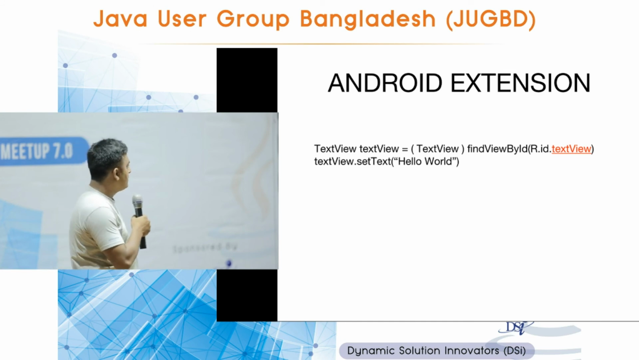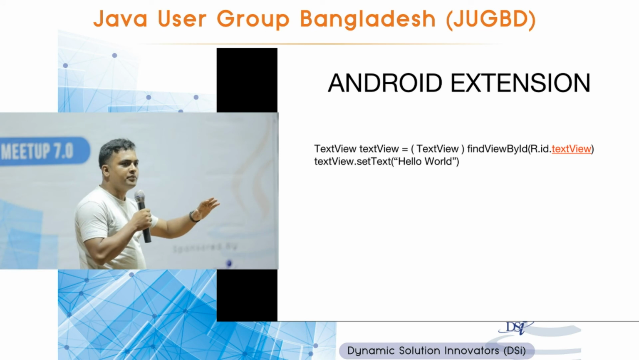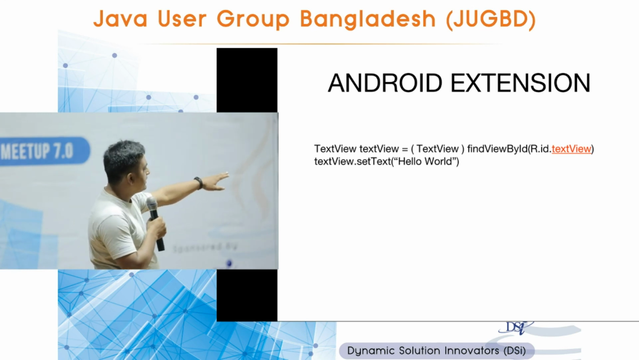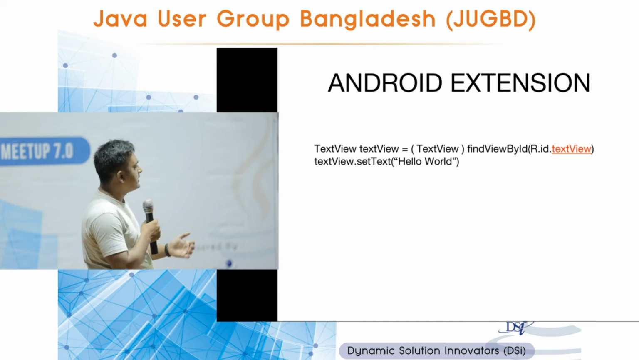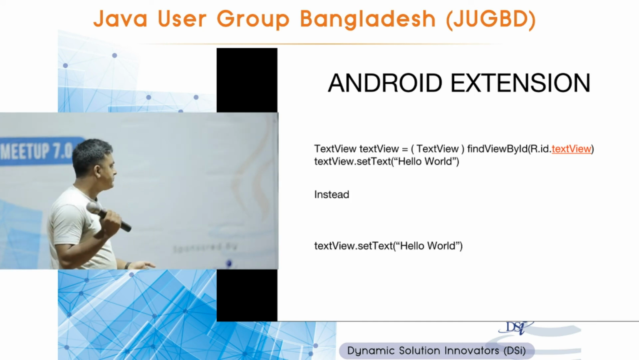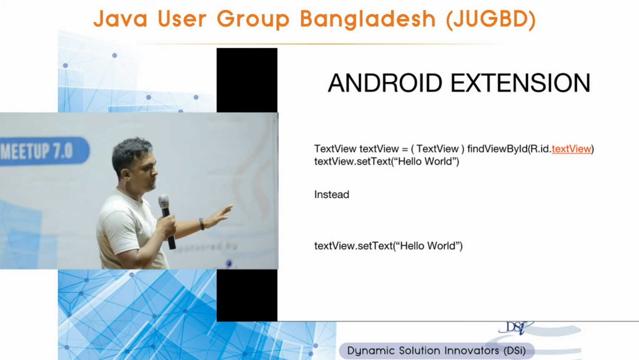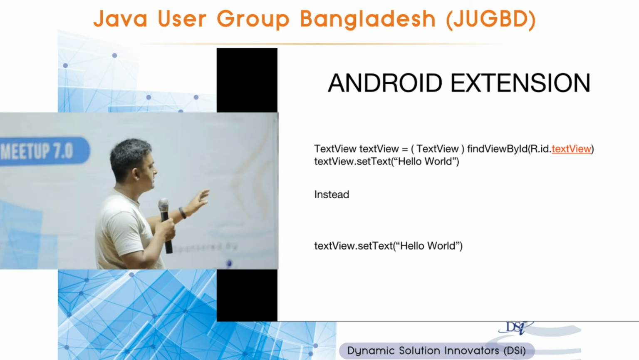Android extensions: any of you who are developing in Android have all written this kind of code. TextView and findViewById, then cast it, and finally you can set some value or get some value from it. In Kotlin, you just call the ID, .setText or .getText, whatever you want with that. So you don't need to specifically mention this is a TextView, cast it, or whatever, just one line of code.